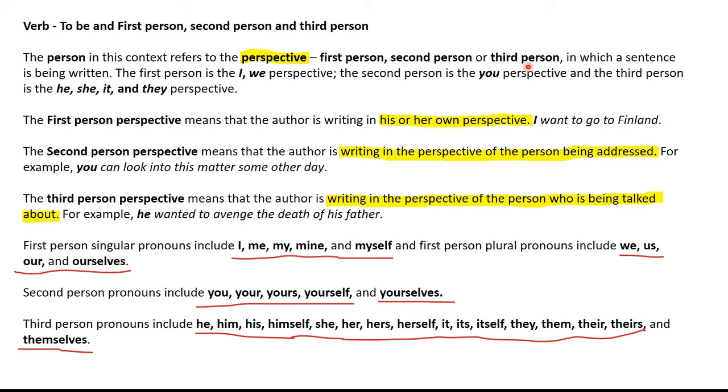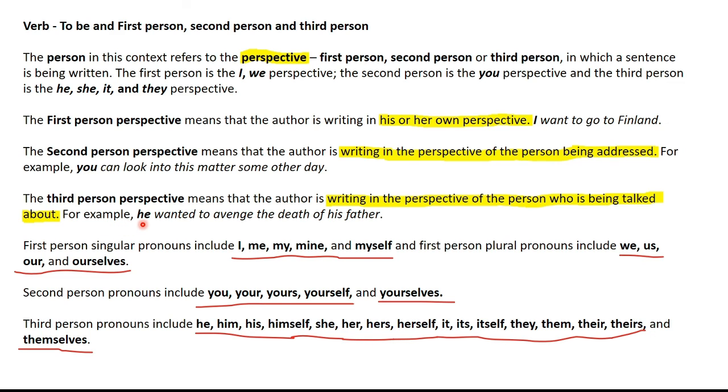Now look at these examples. I want to go to Finland. I is the first person perspective. So this is something I want to do, and this is something I'm telling about myself. But when I say you can look into this matter some other day, now you is the second person perspective. It means that I'm talking to you and I'm telling you to do something or to abstain from doing something. So this you refers to the second person perspective, the person who is being addressed in the conversation, whether written or oral.